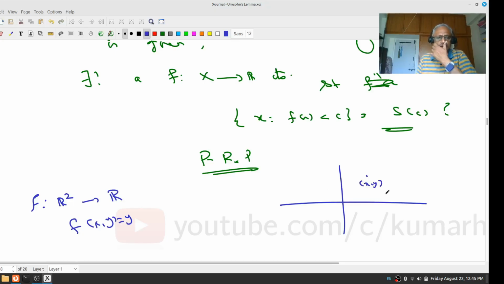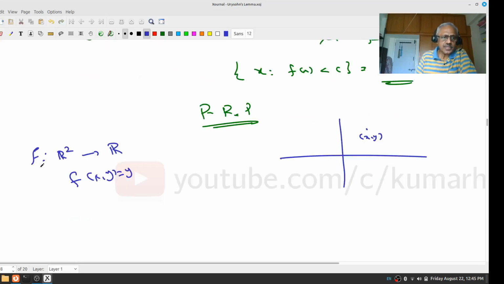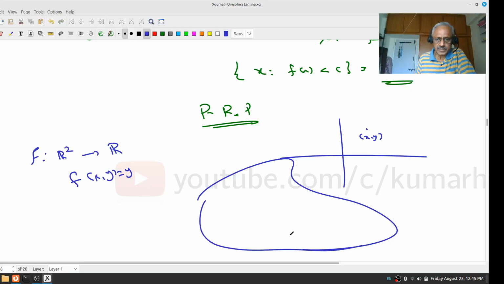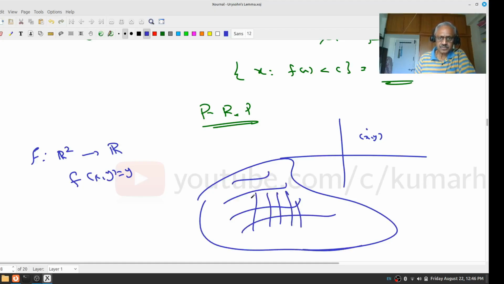How do I define this? If you have a space X and these are the stratification, this is your C, something I am drawing intuitively.